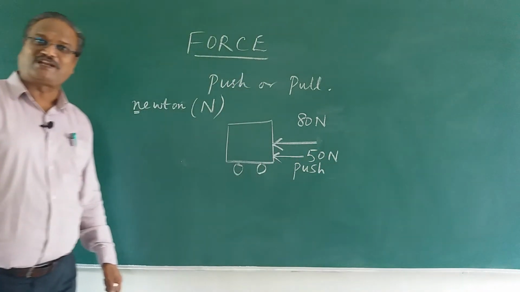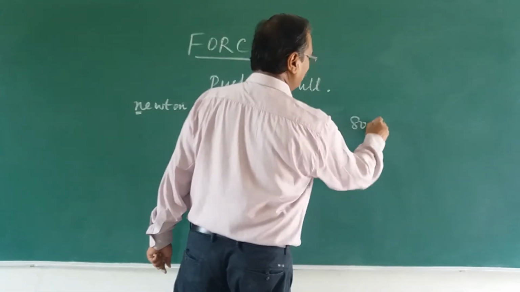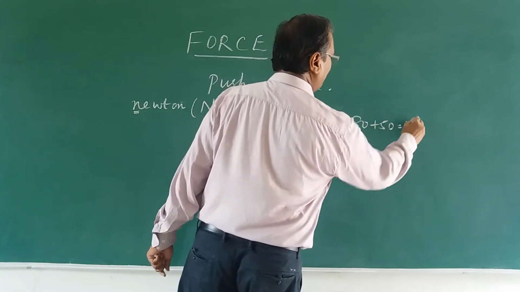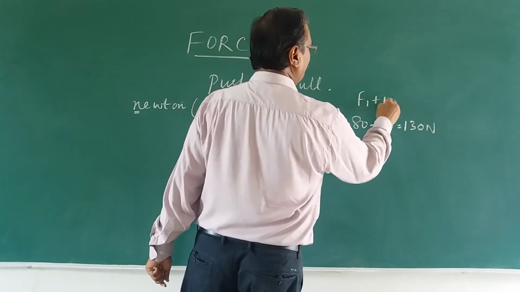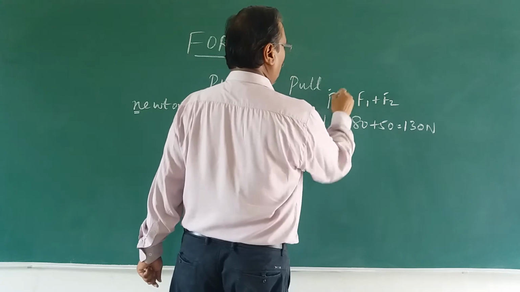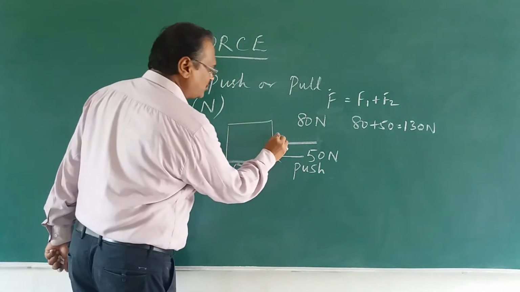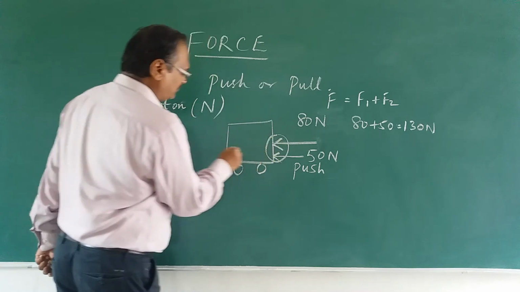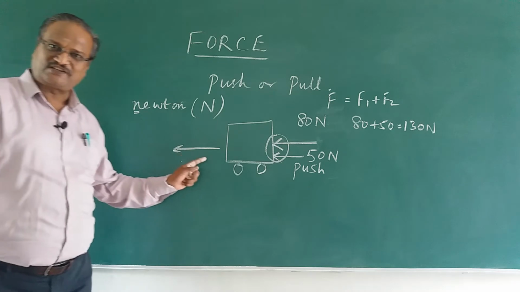What will be the total force? We just add these two: 80 plus 50 is equal to 130 Newton. F1 plus F2 equals total force F. Remember, when these two forces are in the same direction, the body will move in that direction. I hope you understand this point.